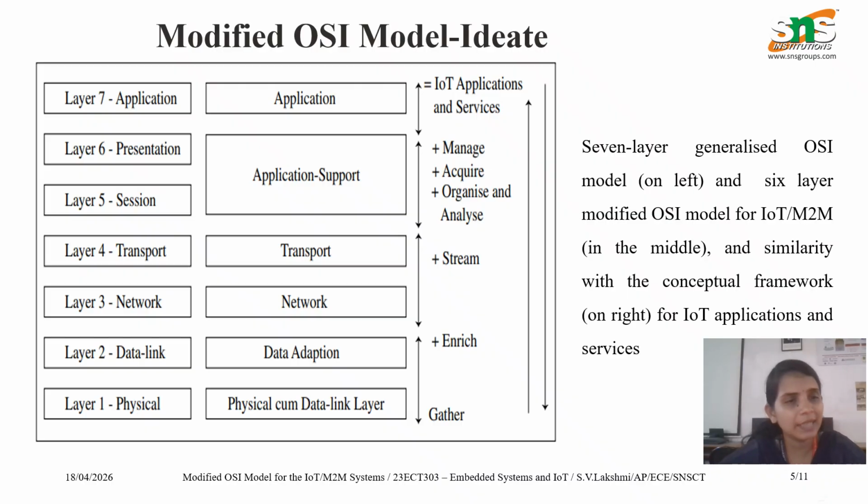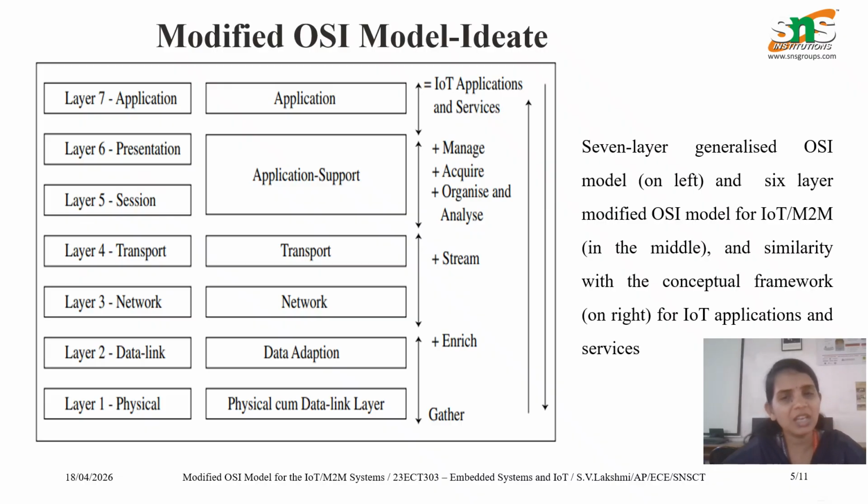And then the next is the session and presentation layer. Here we combine them together as application support. That will manage and establish the session. It is mainly for synchronization of the communication, and maintains the connection between IoT devices and the servers. For example, we can talk about session handling in MQTT communication.